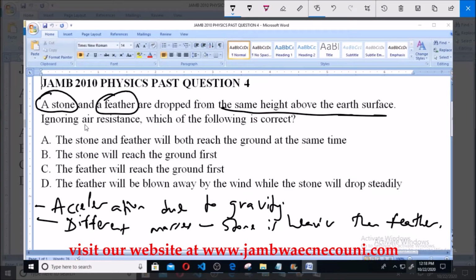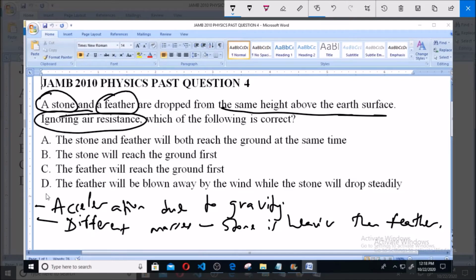Now we are asked to ignore air resistance. This is the crucial part of the question. Without air resistance, what will happen? We said something about acceleration due to gravity.